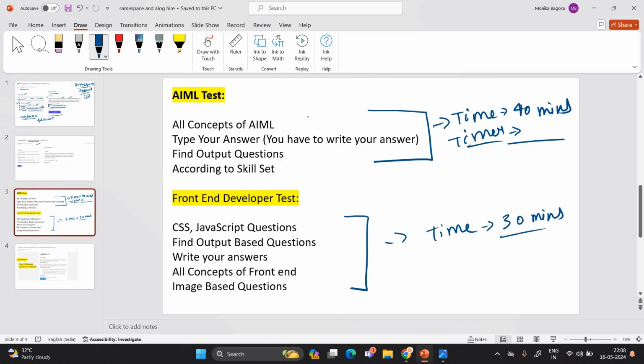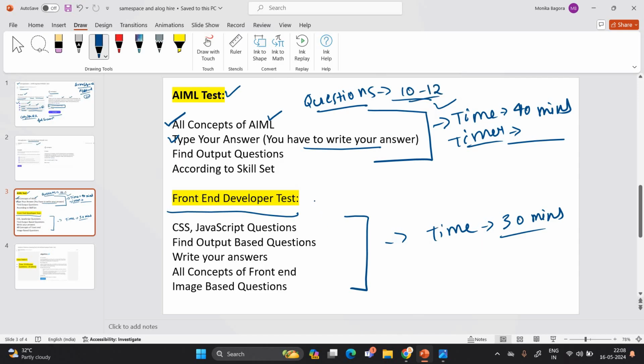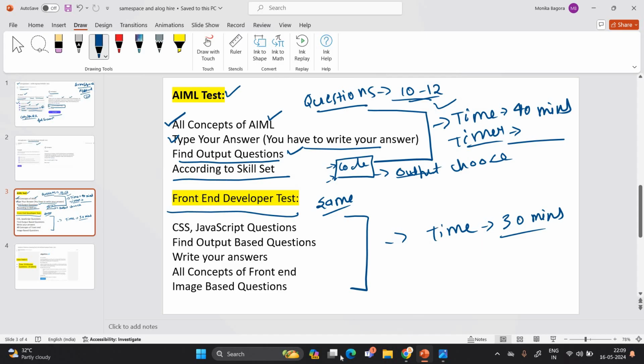So I already said the time is 40 minutes for the AI ML test, and for the front-end developer test there is a time of 30 minutes. For the AI ML test, you have to know all the concepts of AI ML. There are questions, most probably 10 to 12 questions. In front-end developer it is the same. Find-output question: what does it mean? Basically, they will give you a query or code, and you have to write or choose the output. So these are output-based questions, according to your skill set.